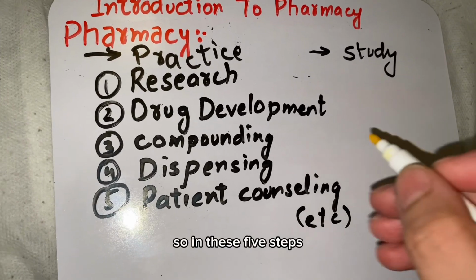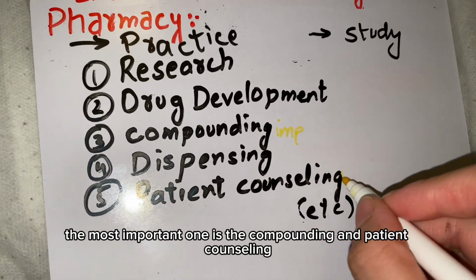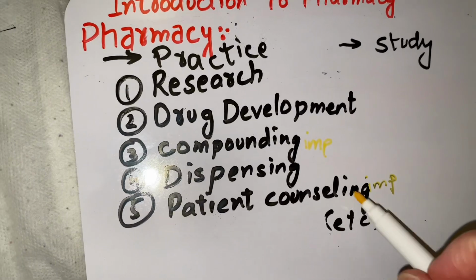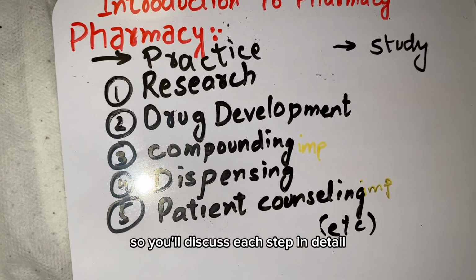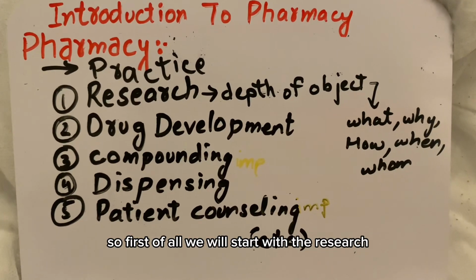So in these 5 steps, the most important ones are compounding and patient counseling, which are highlighted in yellow color. We will discuss each step in detail, but the 2 most important are 3 and 5. So first of all, we will start with the research.